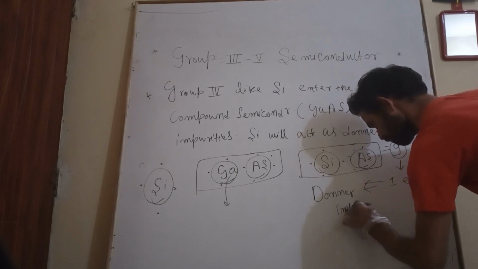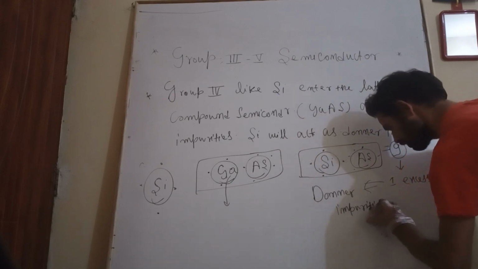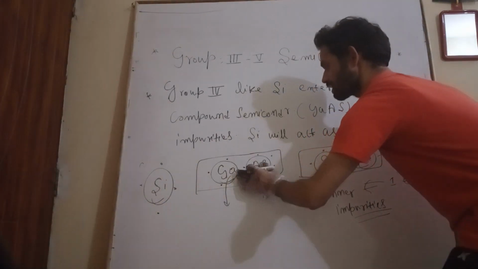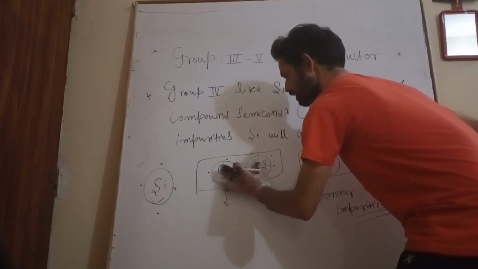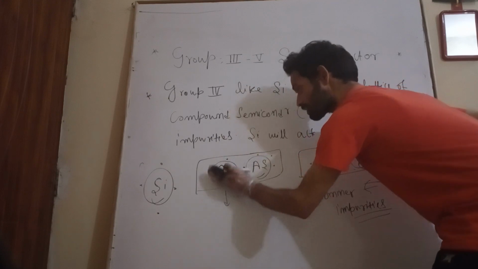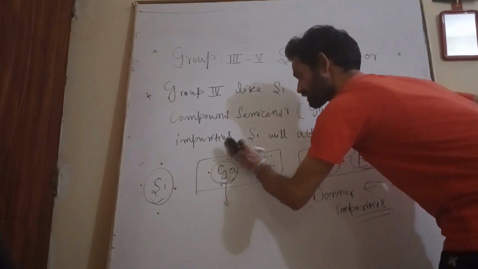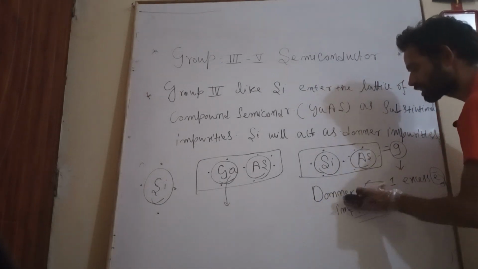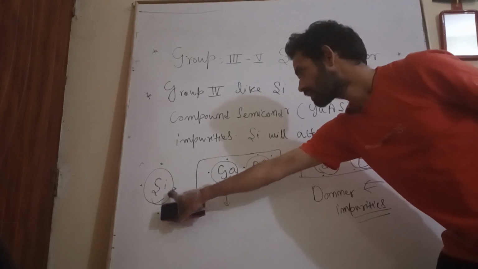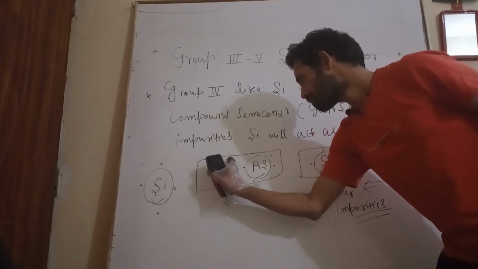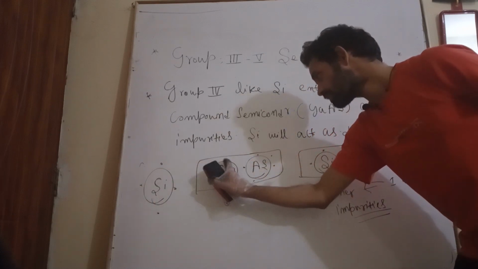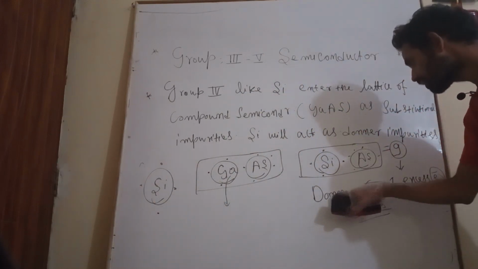Donor impurities. What does it mean? It means that when silicon enters the compound semiconductor gallium arsenide as a substitutional impurity, and if it replaces gallium, then it will act as a donor impurity. If the silicon replaces gallium, then at that time it will act as a donor impurity.